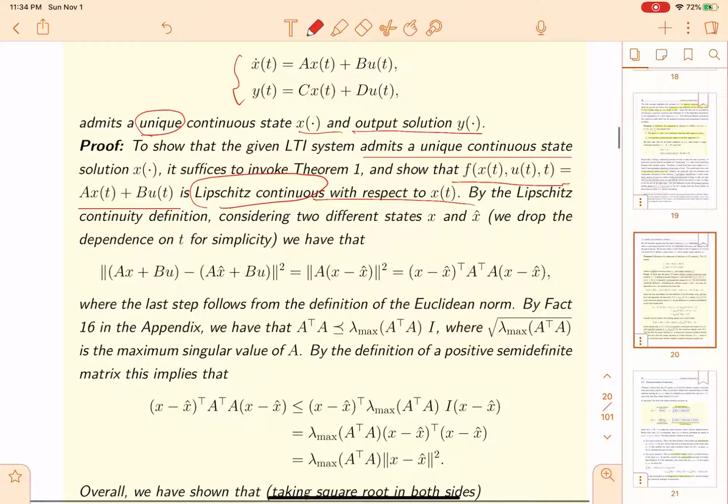The Lipschitz continuity definition considers two different states, so we use another symbol x hat. The norm here is the Euclidean norm of the difference between these two states. We will have this.